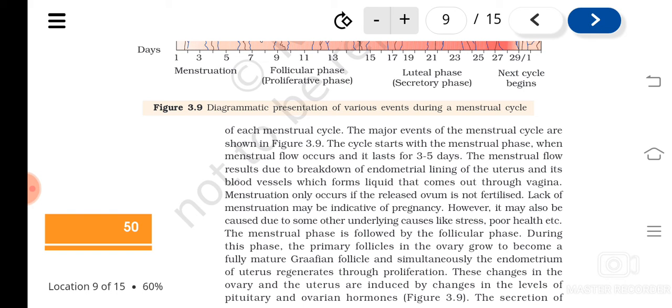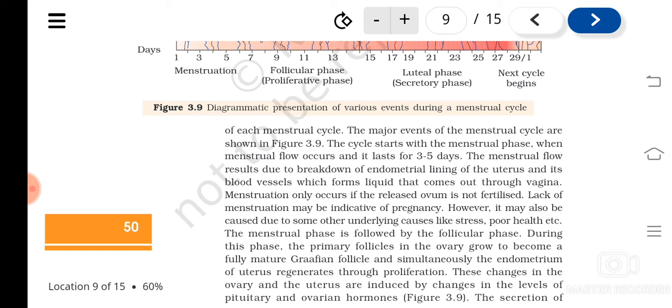Understood? And if it is absent, that can be the indication of pregnancy. If menstrual flow is not happening, that can indicate, not always, that the lady is pregnant. And other reasons are also there. It is not always sure that if menstruation is not there, the lady will be pregnant. There are other underlying causes, like stress, poor health, etc., and all these are under the control of hormones, isn't it? So any hormonal change can affect all these processes.